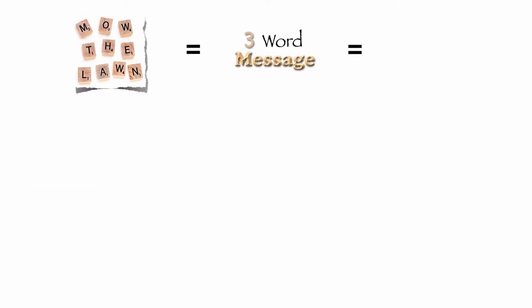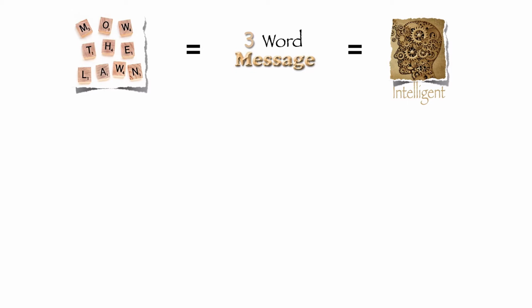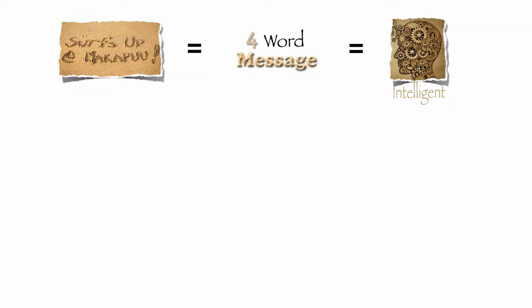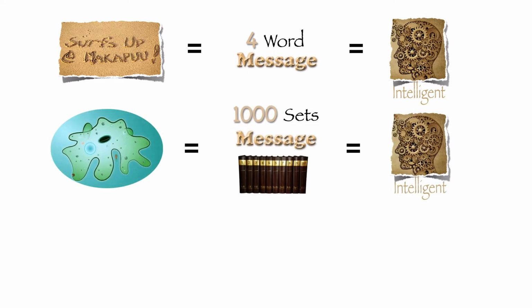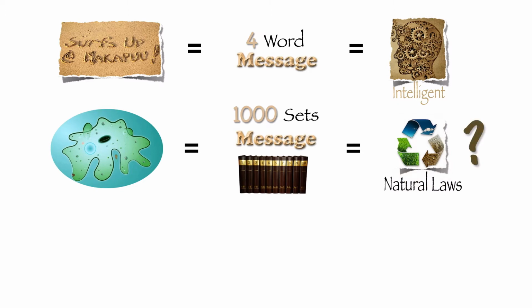We've already seen that "mow the lawn," a 3-word message, is not the product of natural laws. Intelligence was involved. And we also saw with the message "surfs up at Makapu," a 4-word message, intelligence was also involved. So when we come to Mr. Amoeba, a 1,000 encyclopedia sets message, we would expect that this was also the result of intelligence. But the Darwinist tells us once again that intelligence was not involved. This message is the product of nature.